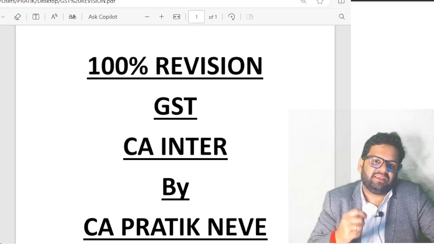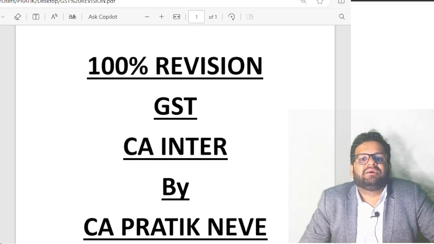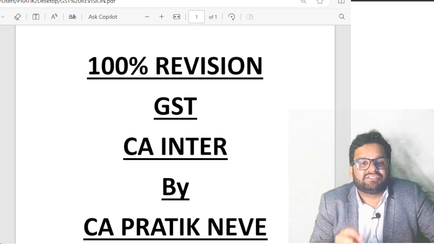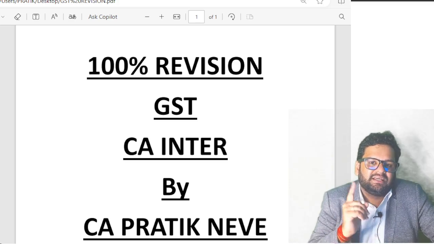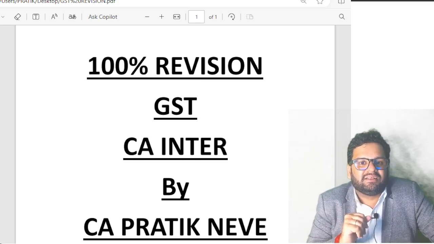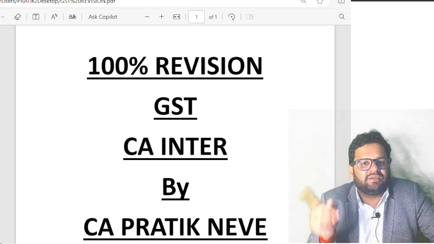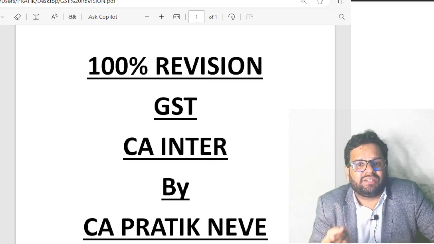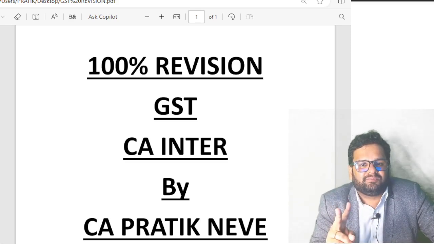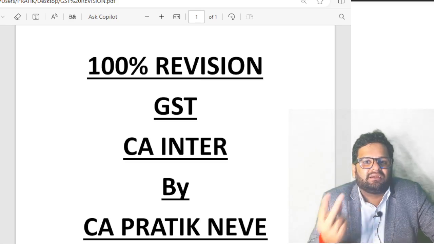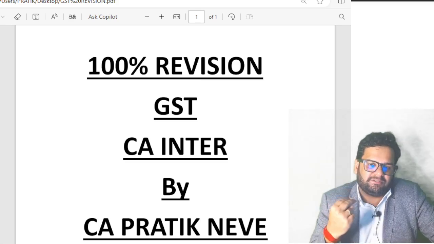Clear? Yes, sir. Absolutely. Then friends, after that, what I have to understand is section 51 TDS. In TDS, what I have to understand is that TDS will be done only in notified cases. Who has to be the deductor, we have seen. Now, what is the rate of TDS in GST? Rate of TDS is 2%. Okay, so if it's an intrastate supply, then it is 1% CGST, 1% SGST. If it is interstate supply, directly IGST at 2%.